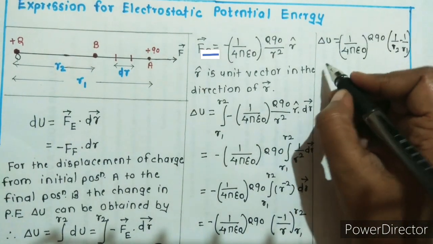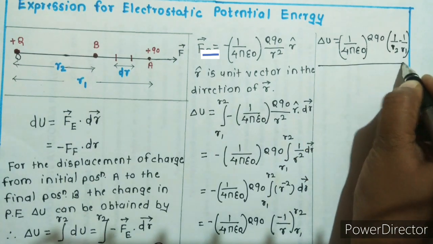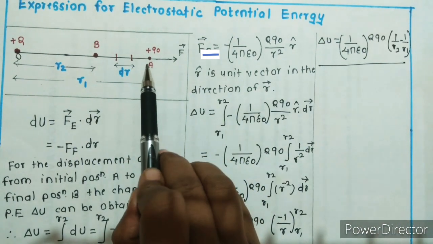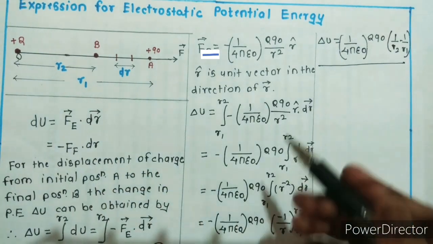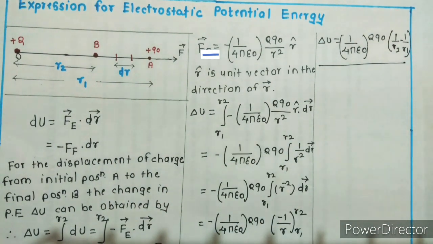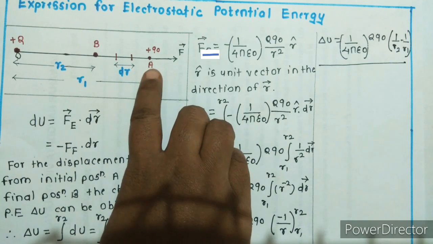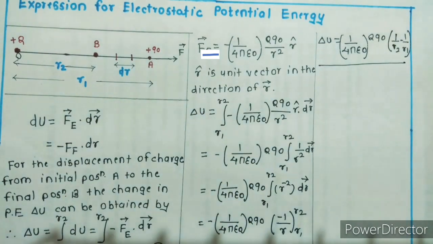So this is the total potential energy required to move a test charge from point A to the point B. This potential energy means the work done by the charge against the electrostatic force.